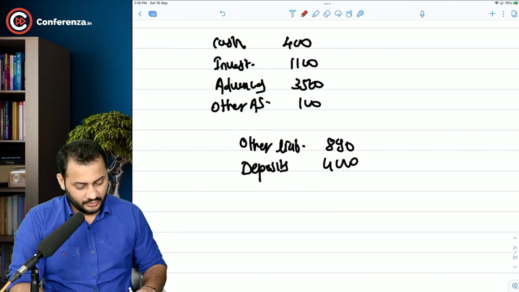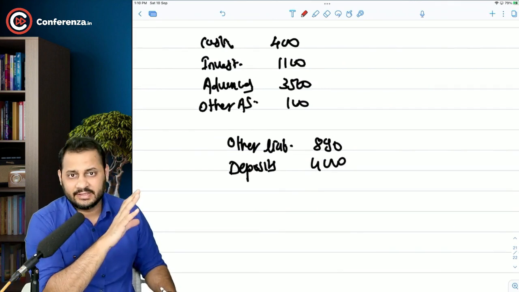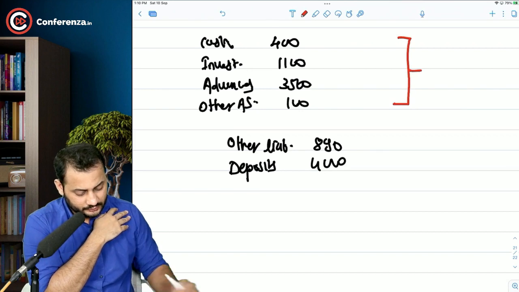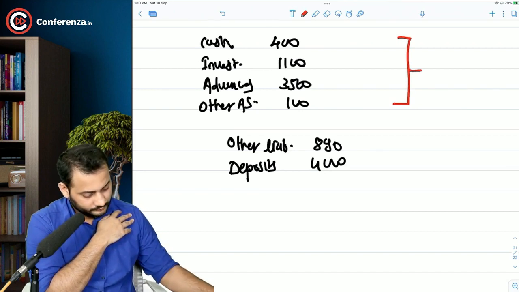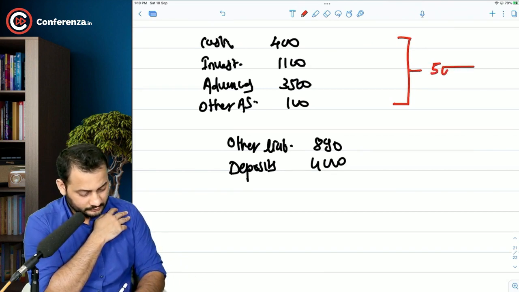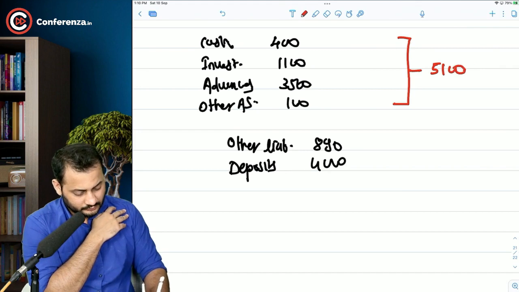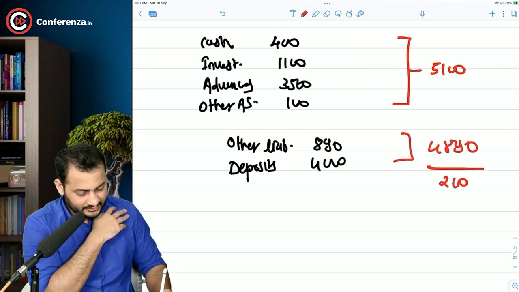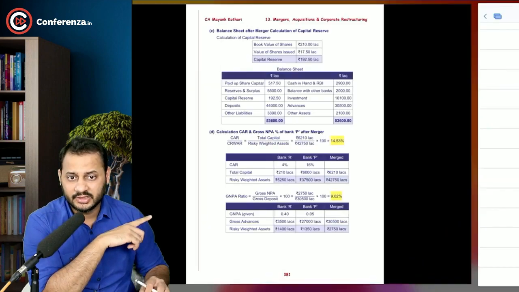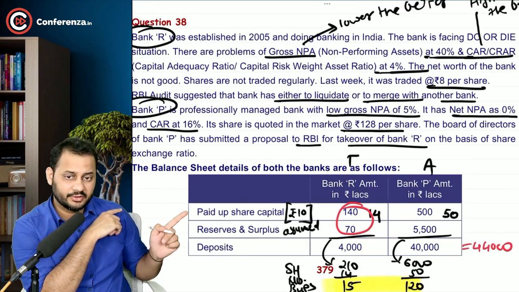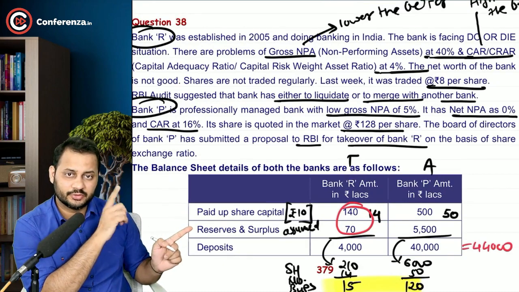So if you now total the asset side and the liability side, this will come to 5,100, and this will come to 4,890. The balance is still 210 lakhs, which is exactly the total of the paid up share capital and reserves and surplus, which comes to 210 lakhs.